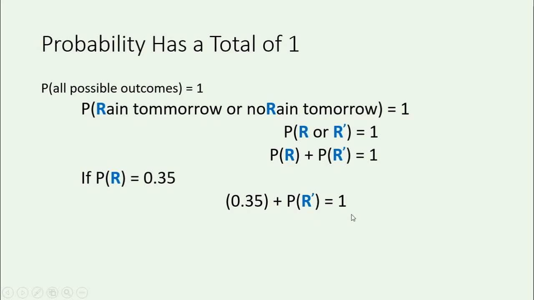So algebraically, if I want to know how much the probability is that it doesn't rain, I'll need to move this 0.35 to the other side. On this side it's adding, on the other side I'll subtract it. So the probability that it doesn't rain will be 1 minus 0.35, which is 0.65.